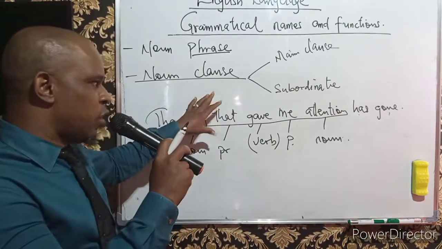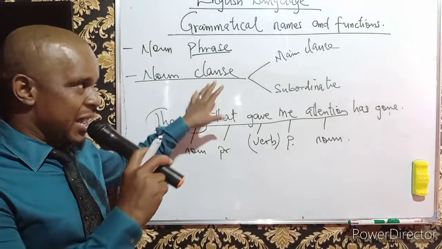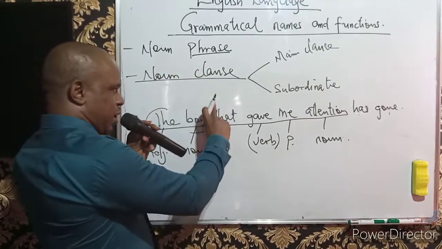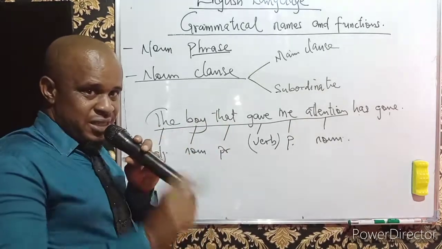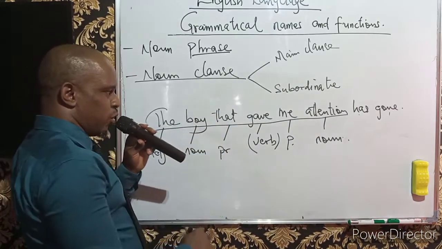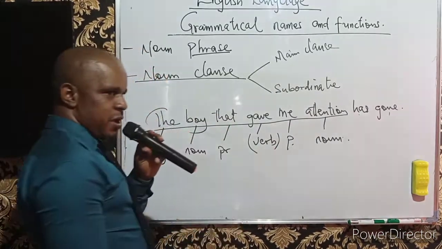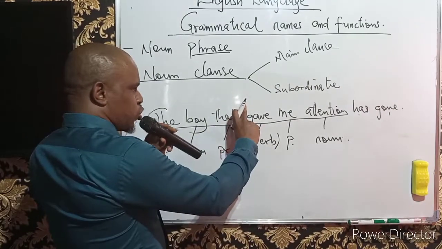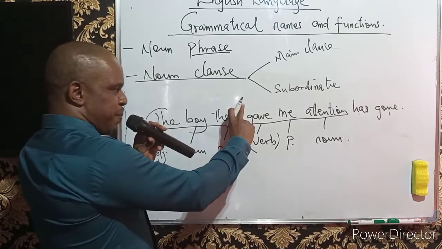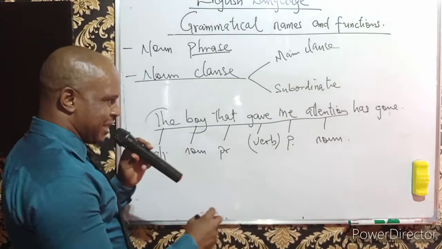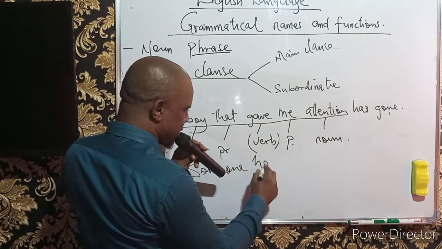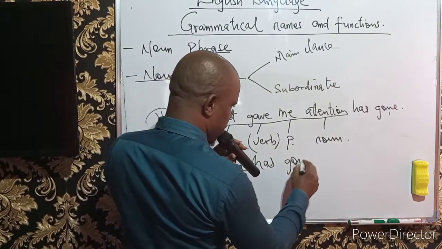We should also understand something, of course, like we did in the phrases. In the clauses, for us to ascertain for certainty that this is a noun clause, number one, the presence of the verb will give us that assurance. Then apart from that, we can also choose to replace this with a pronoun by saying someone has gone.